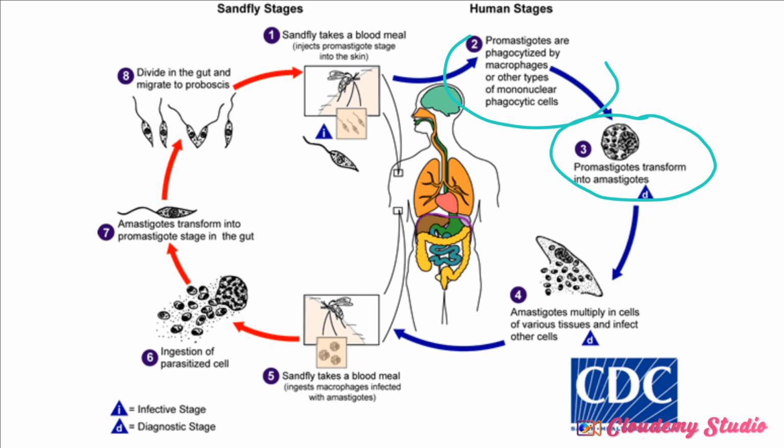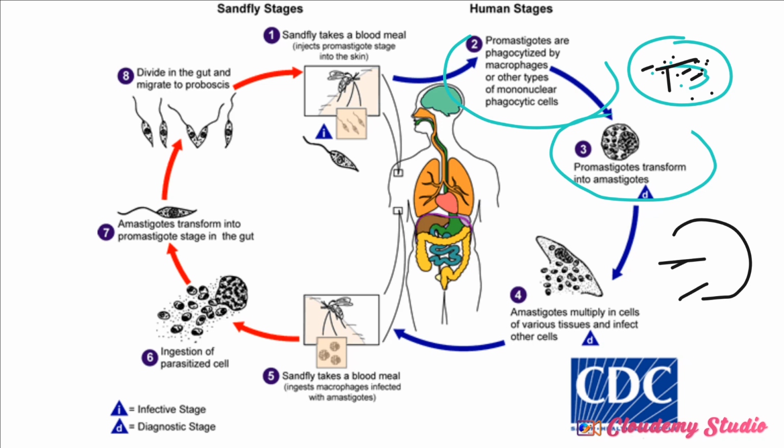So once they transform into amastigotes, the cell becomes filled with amastigotes. You know, this is a cell. Let me use that one to represent black. It becomes filled with amastigotes. Look at it, there are amastigotes inside. So it becomes filled, then it ruptures and bursts to release amastigotes into various tissues to infect other cells.